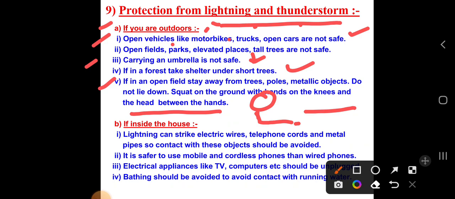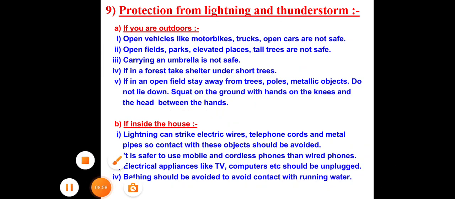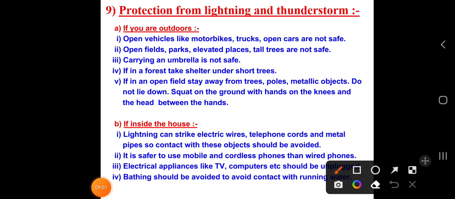Next, suppose you are inside a room. By doing these things, we can avoid the causes of lightning. You may be saved if you avoid these things like open vehicles, open fields, carrying an umbrella, and standing under tall trees, or you can say big trees. So if you are inside the house, how can you protect yourself? Lightning can strike electric wires. Sometimes a fuse can also blow if lightning strikes.